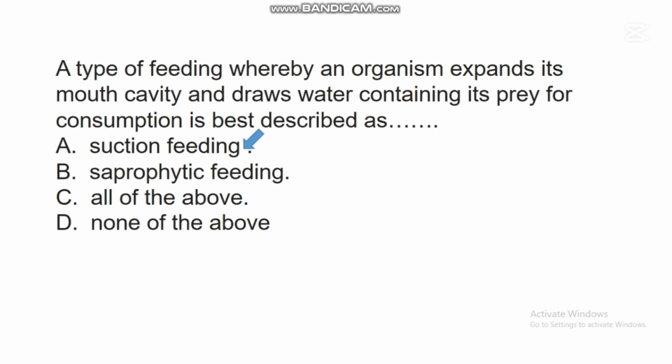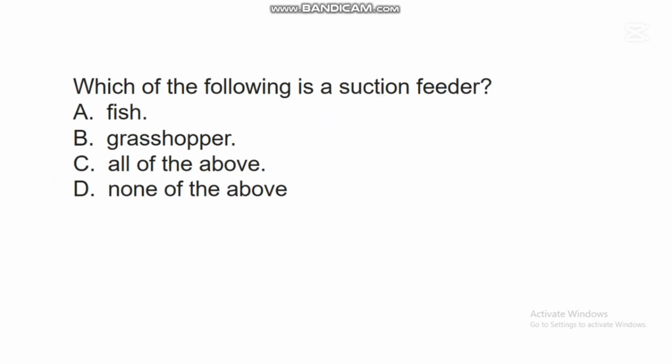Suction feeding. This suction feeding is a type of feeding whereby an organism expands its mouth to draw water containing its food. And research has shown that this type of feeding is observed among aquatic organisms.